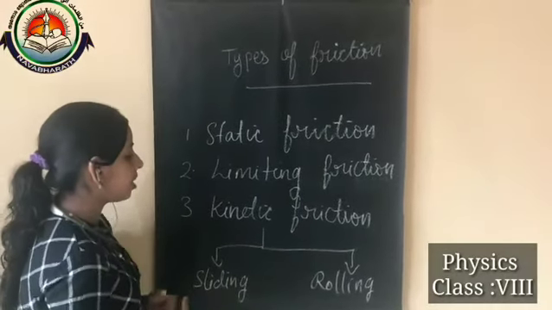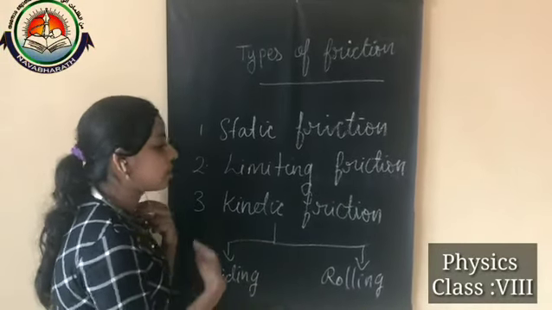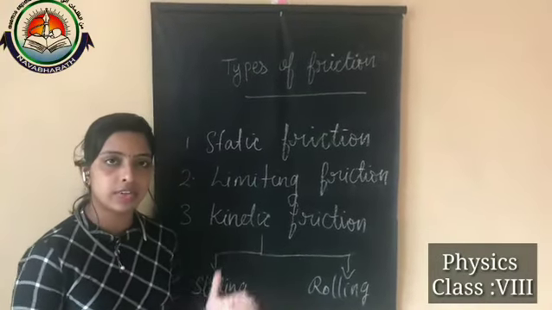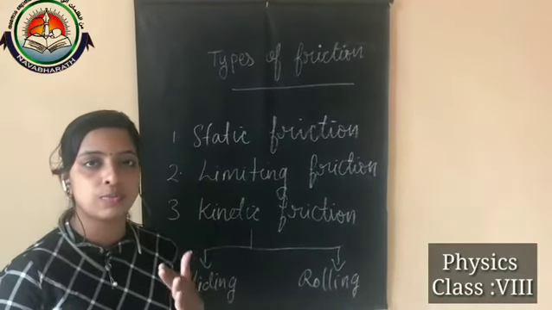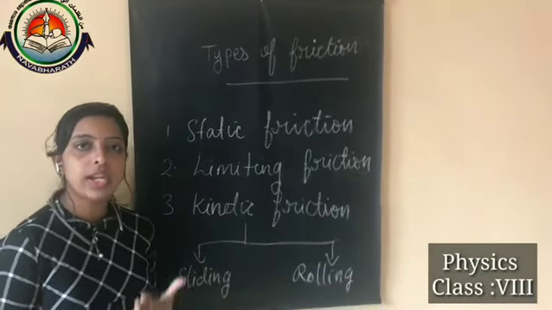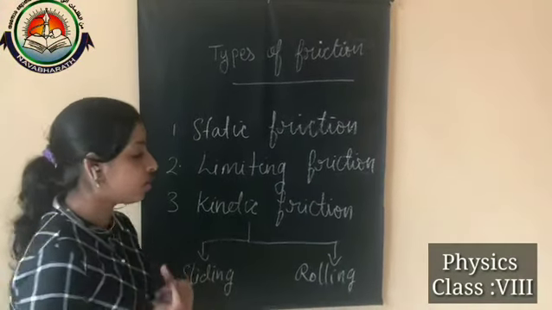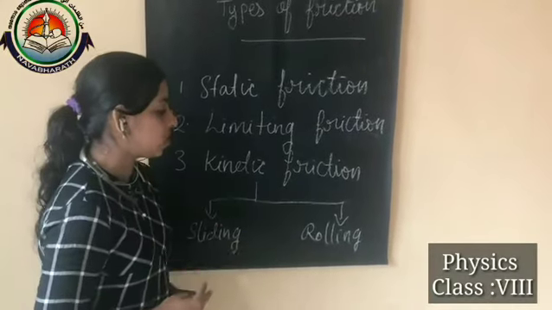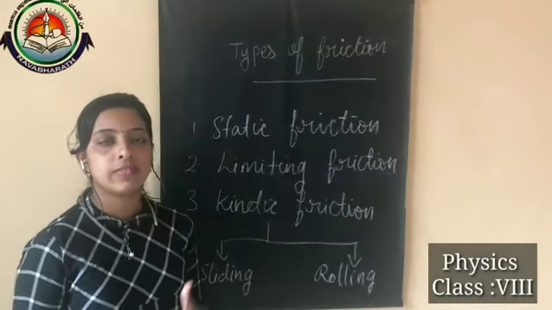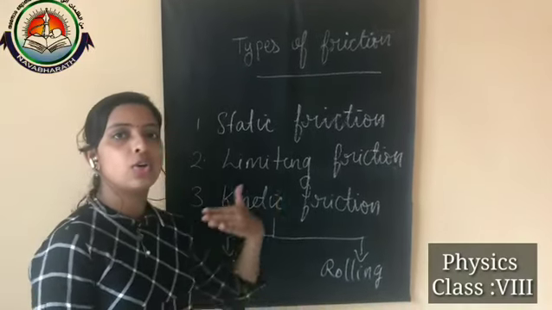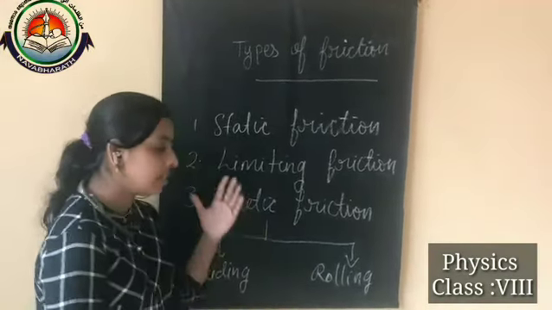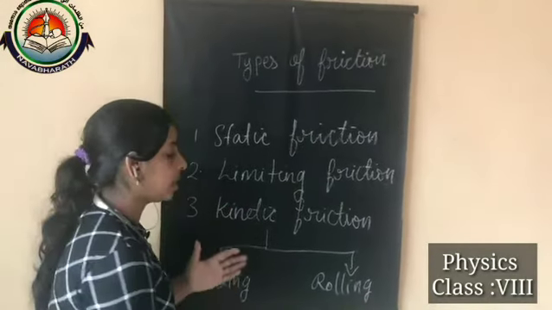Kinetic friction is mainly of 2 types, sliding friction and rolling friction. Sliding friction is the force that comes into play when one object is sliding over the surface of another, and we discussed an example also. You should learn the example in each case. Then rolling friction is the opposing force that comes into play when one object actually rolls over the surface of another, and its example also.